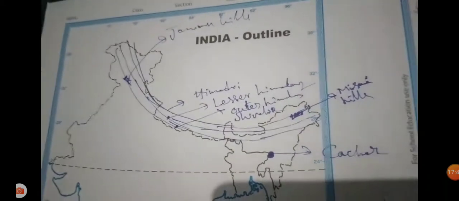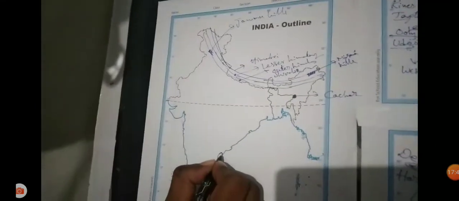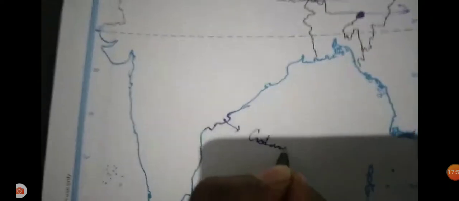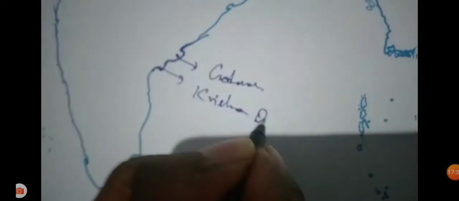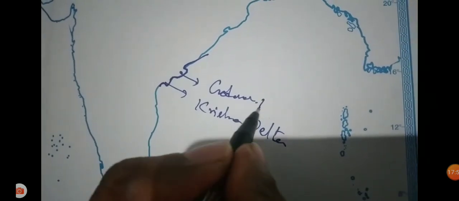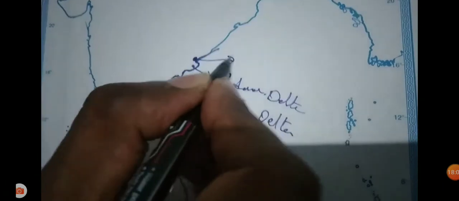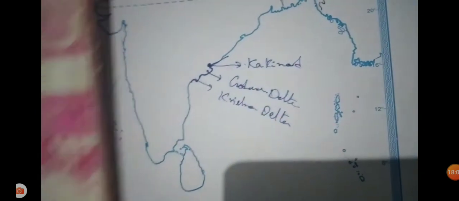We should identify this. Now we'll go to the Indian standard shape map. As I told you, 82.5 degrees east longitude is considered the Indian Standard Time. This one is the Godavari Delta, and this one is the Krishna Delta. First we are identifying some areas in Andhra Pradesh. The Godavari Delta is located here, with Kakinada, a small town, near it. And this is the city of Allahabad.